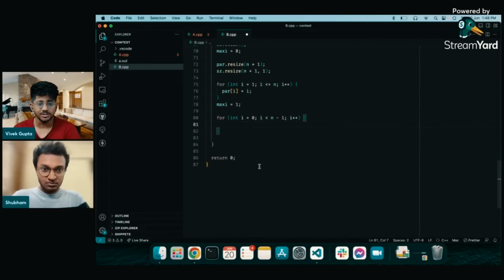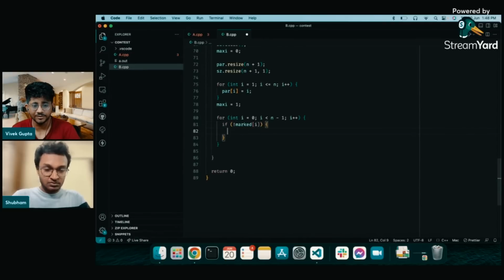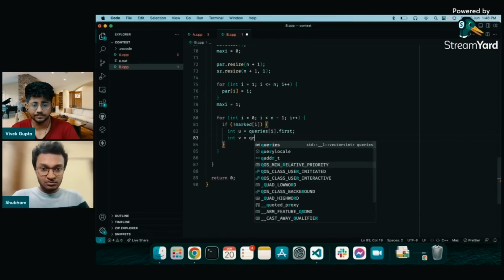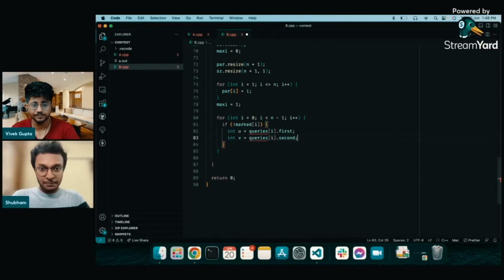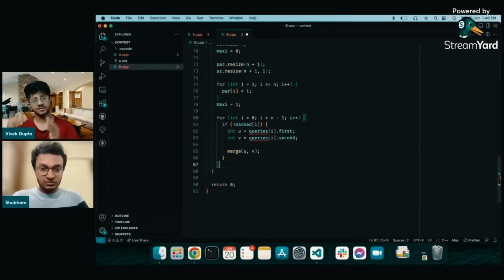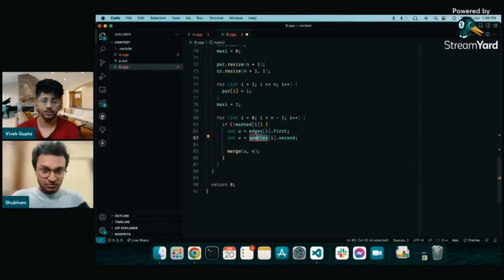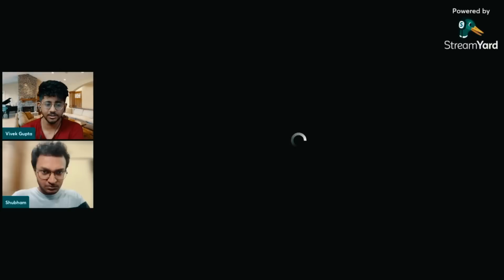Okay, so he's going to go through, I suppose, all the edges which are not marked. He will go through all the edges and he will add them into the already built union find, and he's going to then process the queries in the reverse order. I suppose that whatever is removed last will be added first so that you get to the state. So let me go ahead and explain a little bit what he is doing.